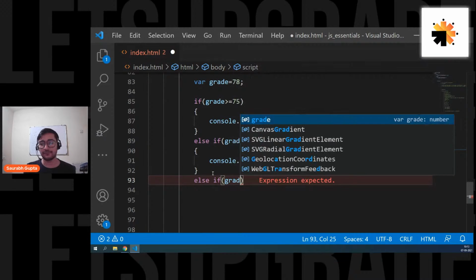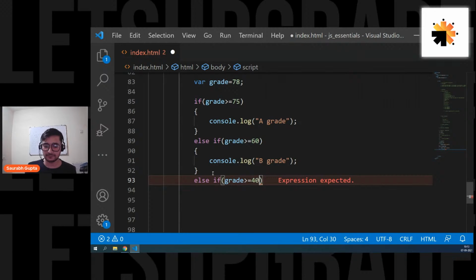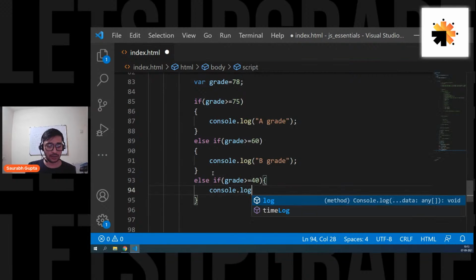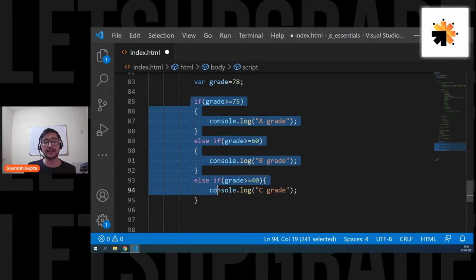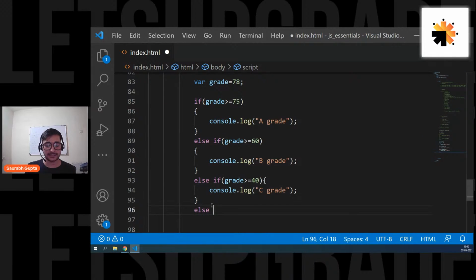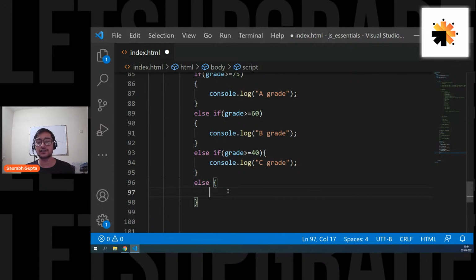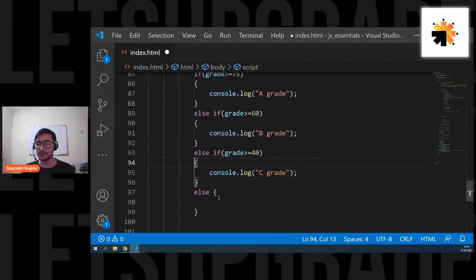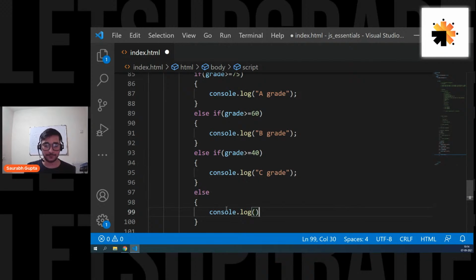Let's write one more condition because I want to check it for one more. So let's go else if grade is greater than equal to 35, or let's say 40. Okay, so we're going to say console.log, let's say we pass here C grade. And now what if all these conditions go wrong? So for that, again, you can add a simple else at the end that will execute if all the conditions go false. If any of the condition is not getting true, in that case, this else will execute for you. So let me just adjust the brackets. Yep, like this. And now let's simply go console.log.